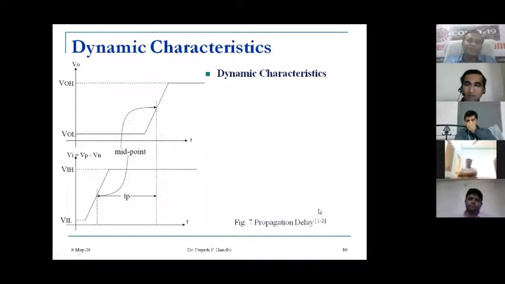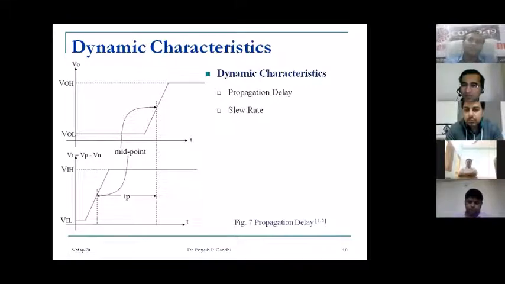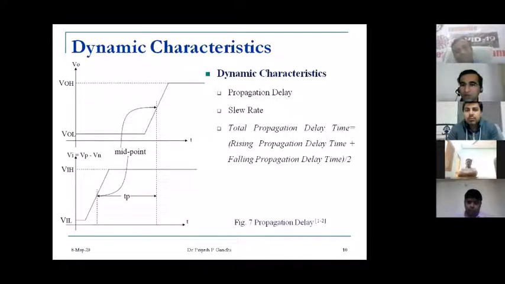Now the dynamic characteristics are divided into two categories. One is the propagation delay, which will ultimately determine the speed, and second is the slew rate. The total propagation delay is calculated as the rising propagation delay time plus the falling propagation delay time, divided by 2.